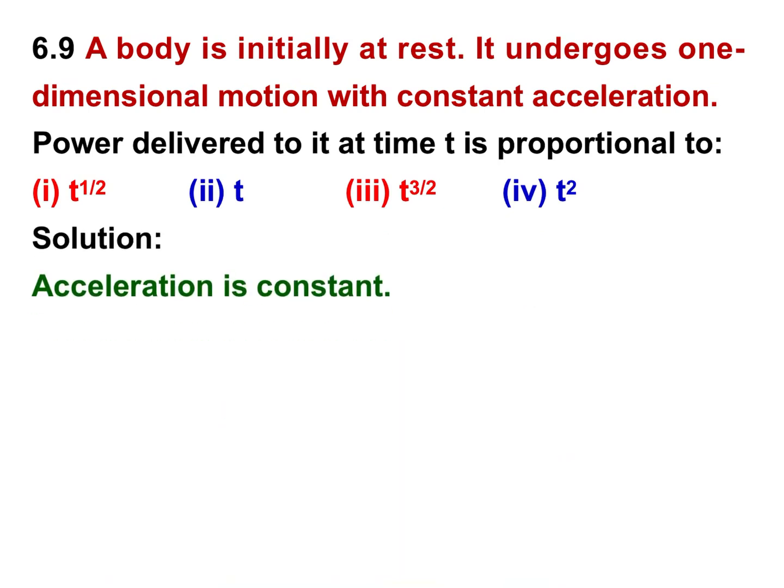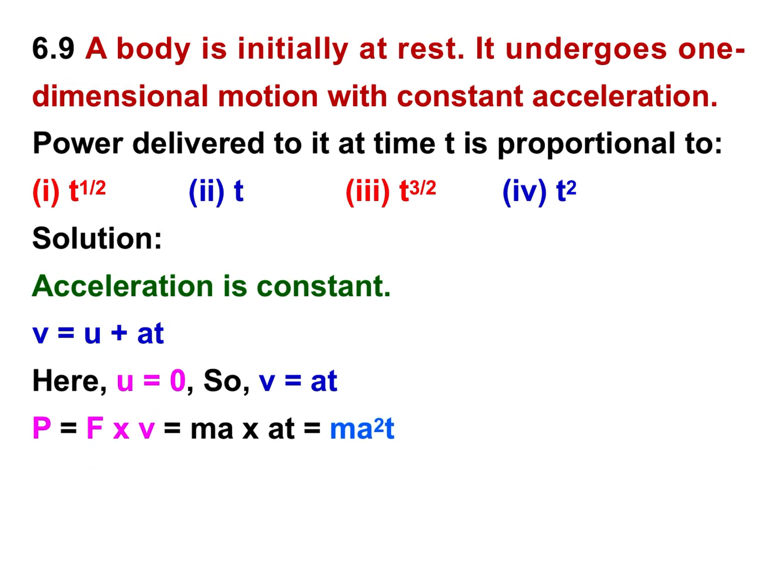Solution: acceleration is constant, that is given. And when acceleration is constant, we can use this equation v is equal to u plus at. These equations of motion can be used only when acceleration is constant. Here, in the question, the body is at rest initially, so u is equal to 0. So we get v is equal to at.